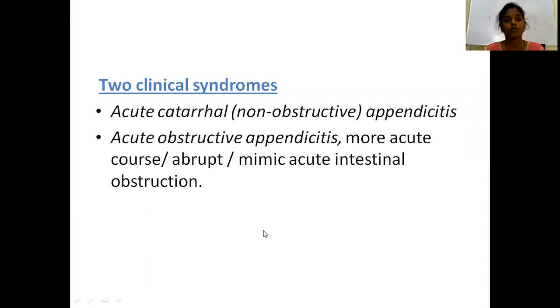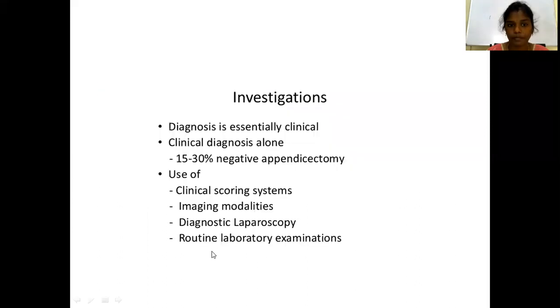Now, what are the two clinical syndromes of acute appendicitis? One is acute catarrhal, that is non-obstructive appendicitis. The other one is acute obstructive appendicitis. In obstructive appendicitis, you will find a fecolith, tumor or stricture. This acute obstructive appendicitis has a more acute, abrupt course, and it mostly mimics acute intestinal obstruction. Now, this is about the pathophysiology and etiology of acute appendicitis.